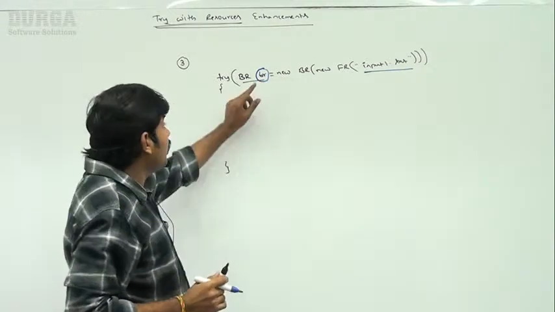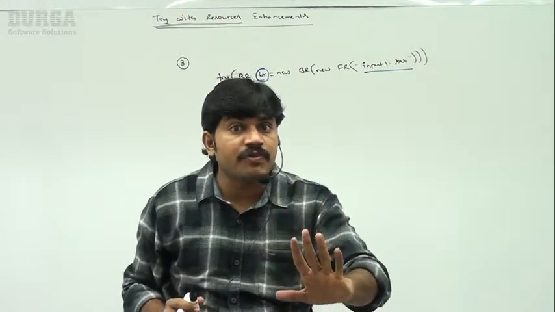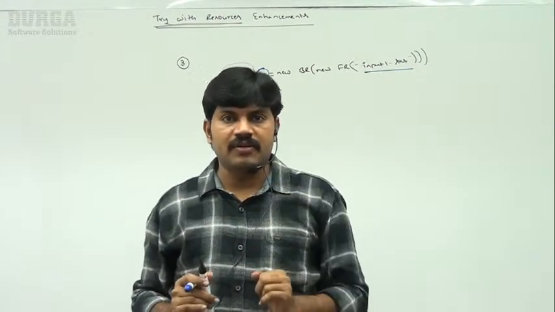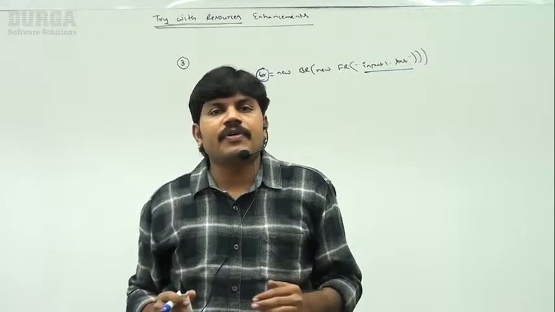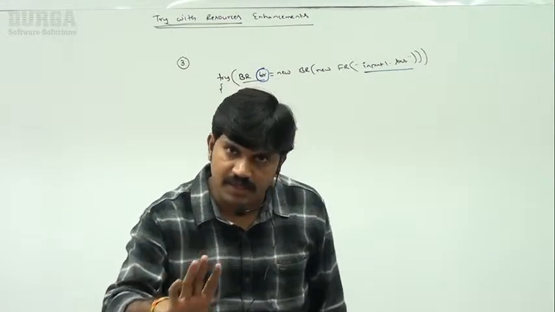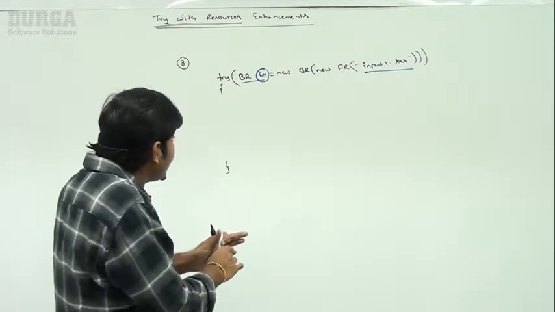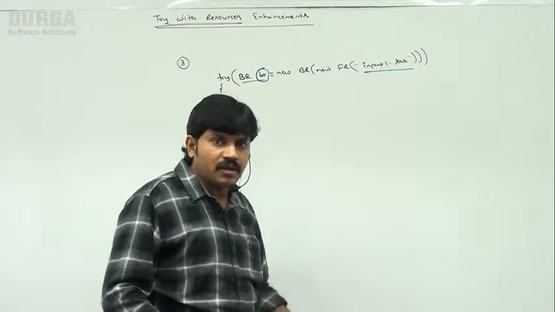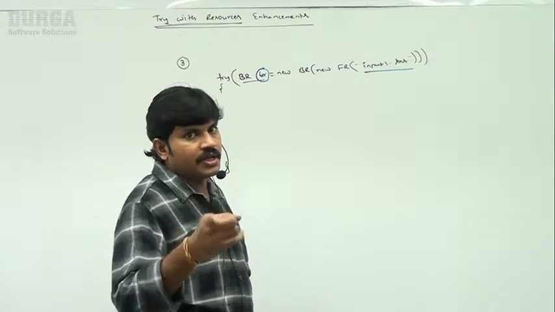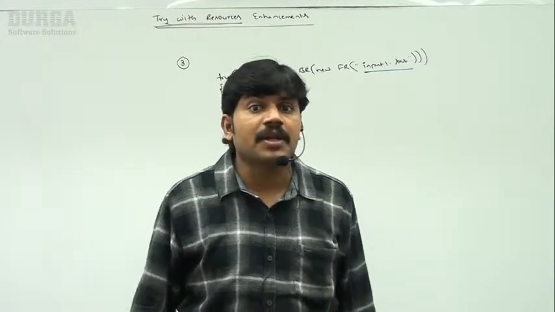Remember, the resource reference variable is always final, or effectively final. What is the meaning of effectively final? Implicitly the compiler is always going to consider it as final. If it is final, can I perform reassignment or not? No. By mistake, if you try to perform reassignment, immediately we are going to get a compile time error.